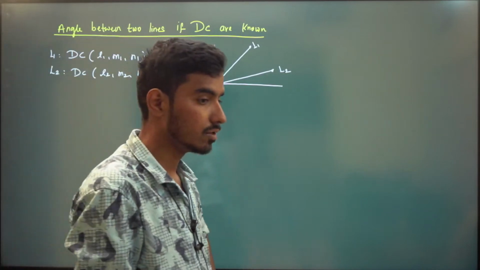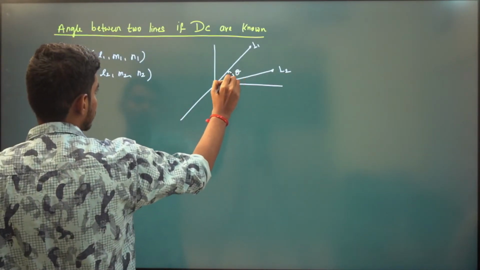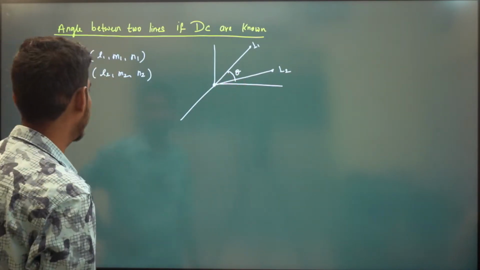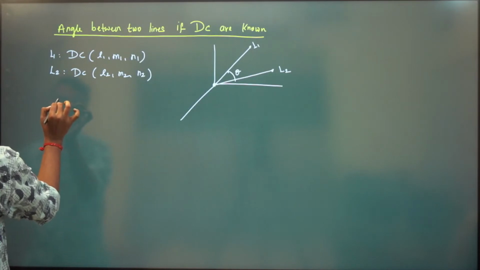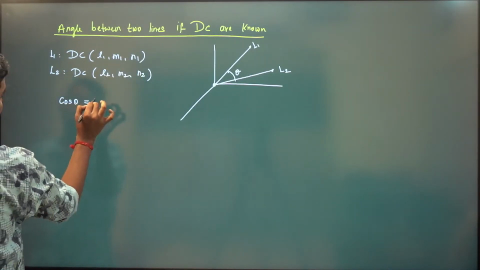Now we need to find the angle between the two lines, theta. If you know direction cosine of line, that is given by cos theta is equal to L1 L2.